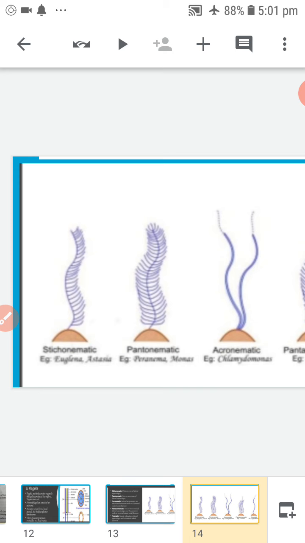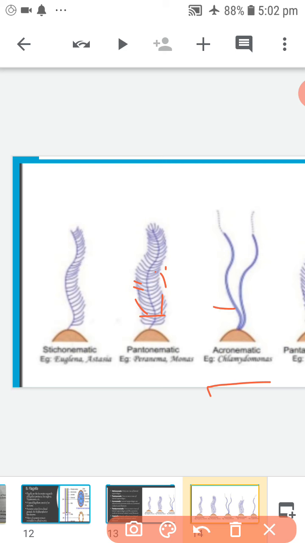Next, pantonematic. When the mastigonemes are present in 2 or more rows arranged on both sides of the flagellum, it is called pantonematic flagellum. Example, Peranema.